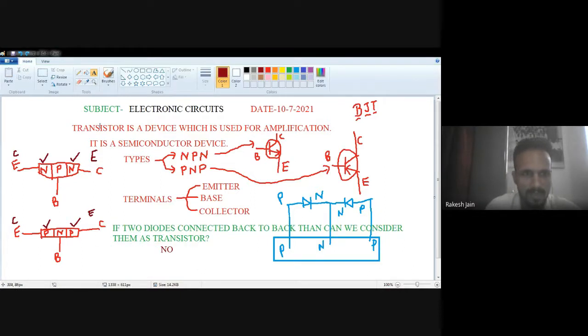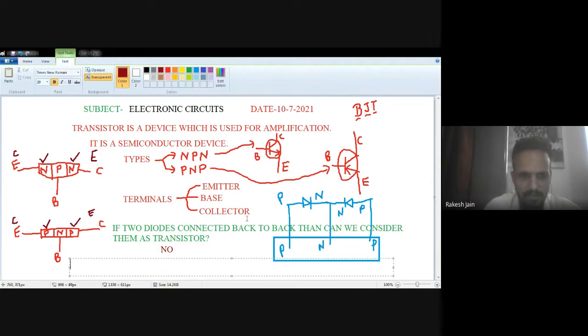Once again, I am writing it down in a small size so it will be comfortable for you. See, the base width of a transistor is thin, that is, narrow.